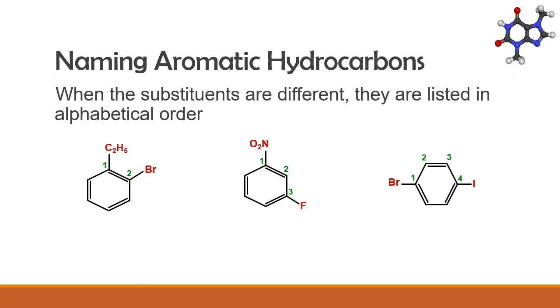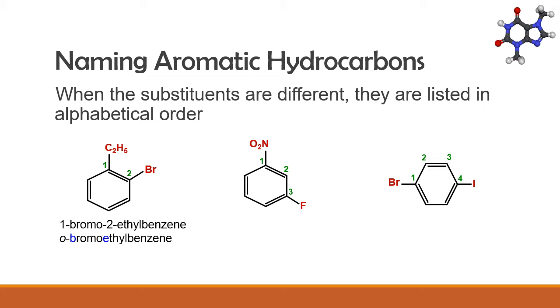Our previous examples of disubstituted aromatic hydrocarbons had the same side chains. What if the side chains are 2 different compounds? In this case, we go back to our IUPAC system of arranging side chains alphabetically. Hence, in this example, 1-bromo-2-ethylbenzene can also be written as o-bromoethylbenzene.